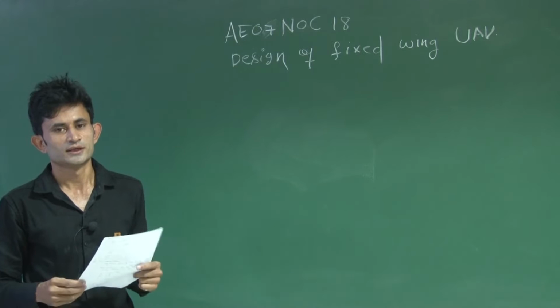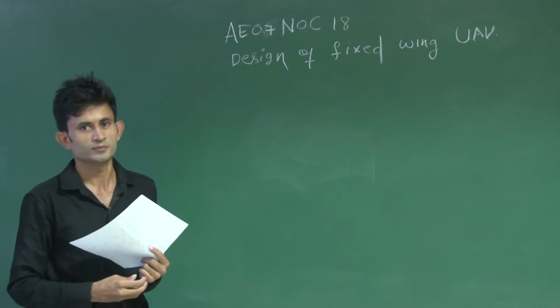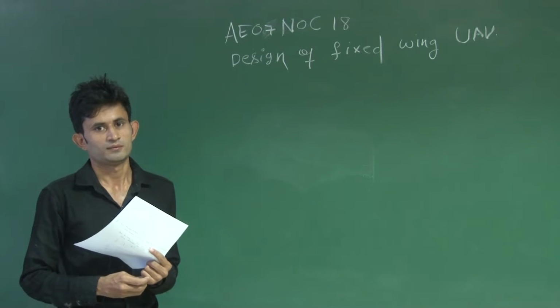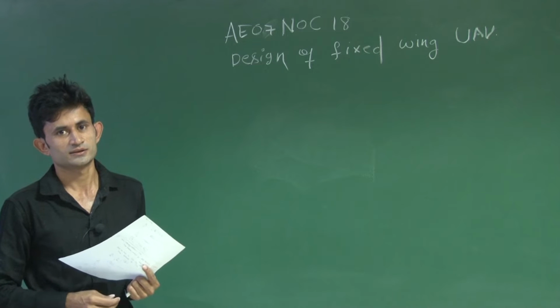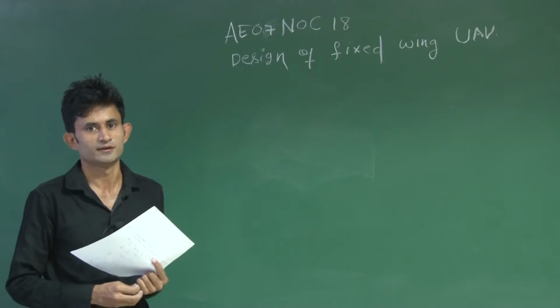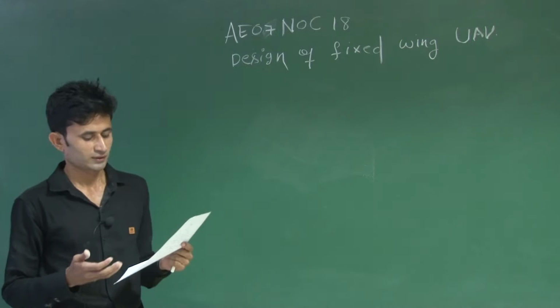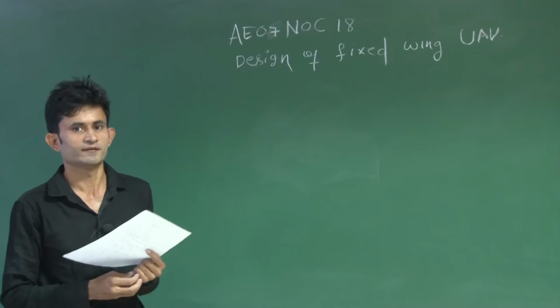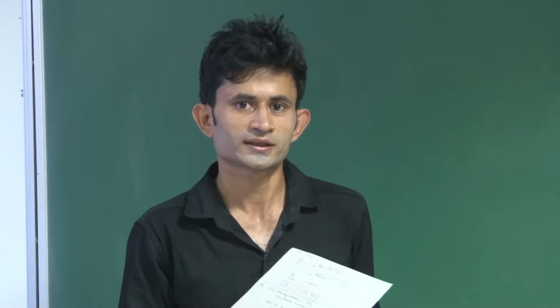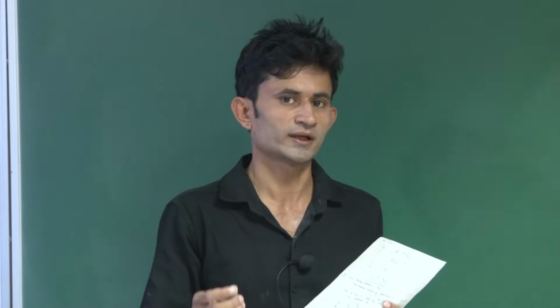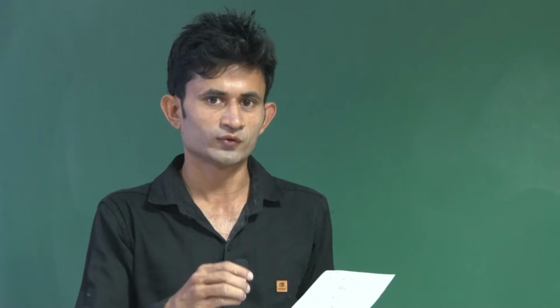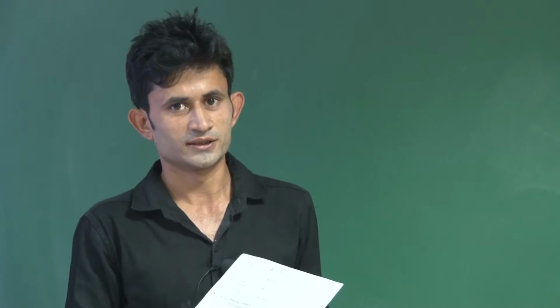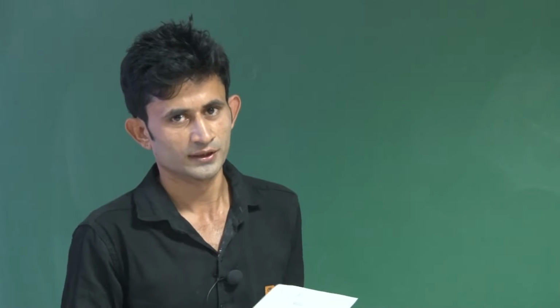If the question were to find the density at 10 kilometers, then the reference would be the density at sea level. But here you have to find the density at 17 kilometers, so you cannot take sea level as the reference. First you have to find the density at 11 kilometers, take that as the reference, and then go to the density at 17 kilometers altitude.